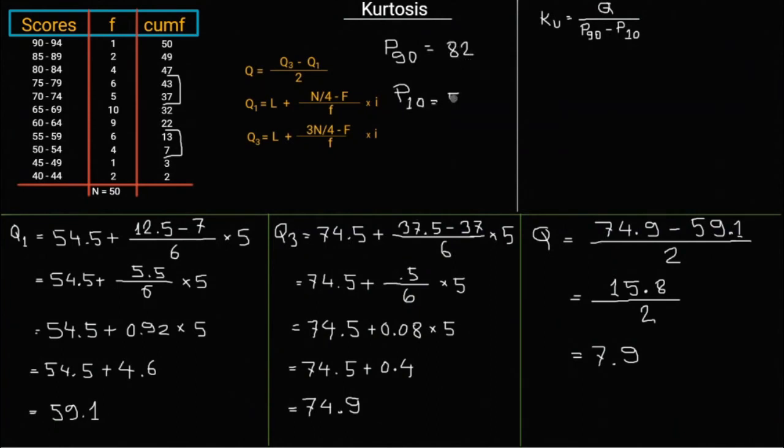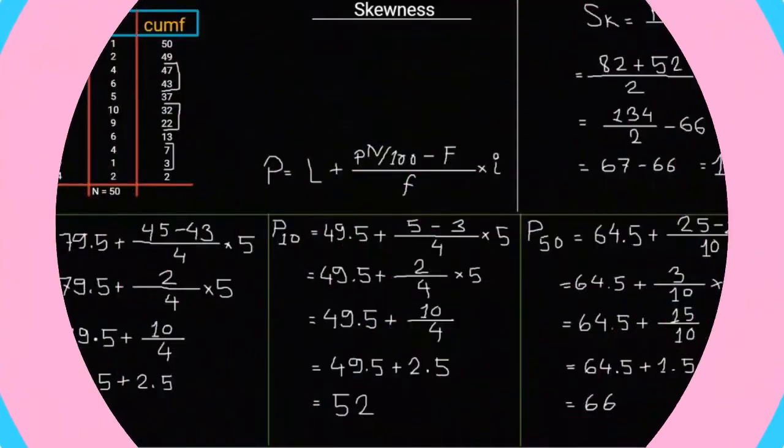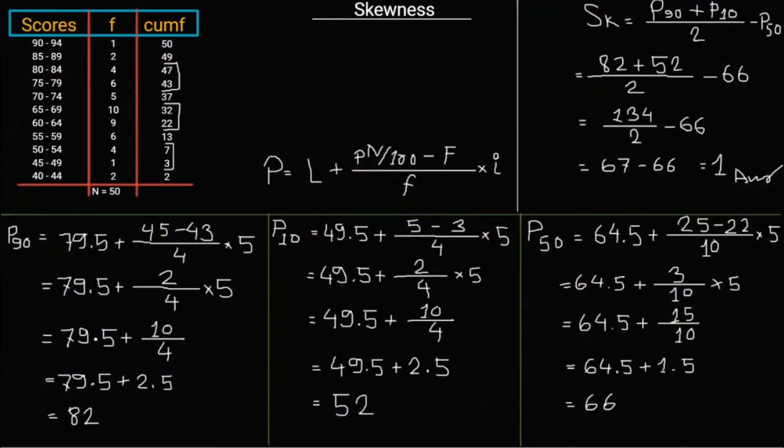P90 is 82 and P10 is 52. I have already said that in my previous video I used the same scores. That's why we already calculated their P90 and P10. The same answers of P90 and P10 are used in this video.